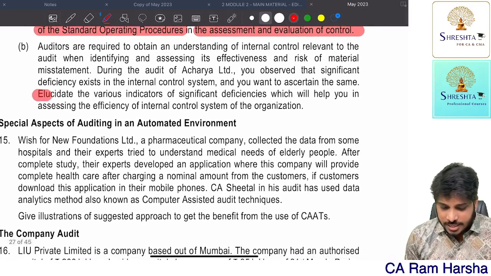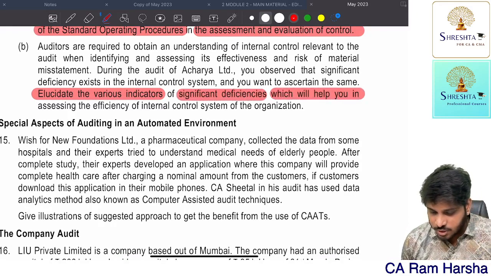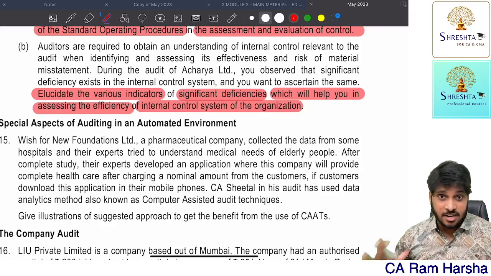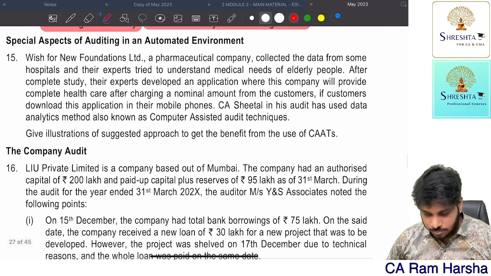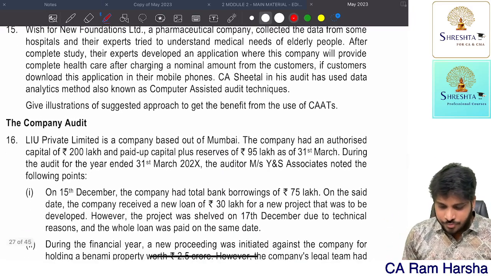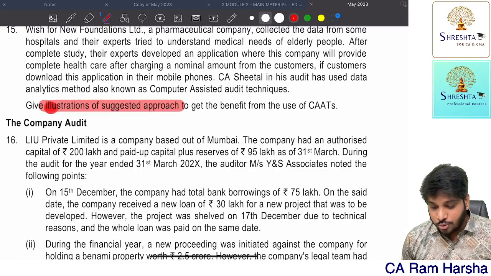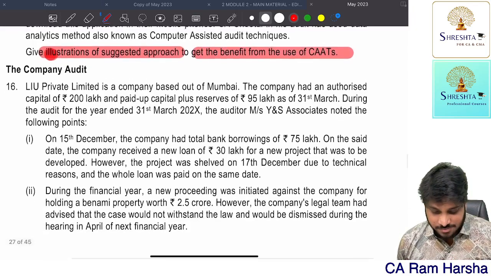Here the question is: elucidate various indicators of significant deficiencies which will help you in assessing the efficiency of internal control. What do you mean by deficiencies in internal control? Straight question, risk assessment chapter. How do you approach to get benefits from the CAT? Straight question from the automated environment.